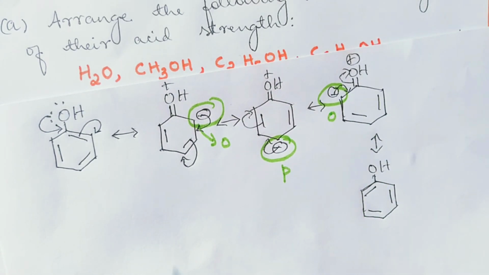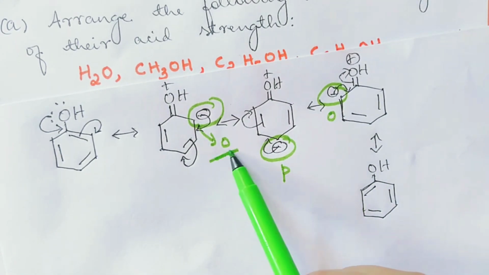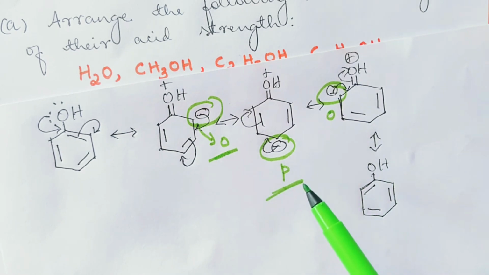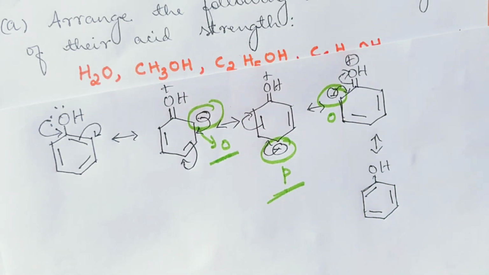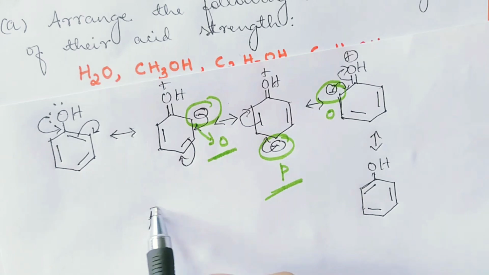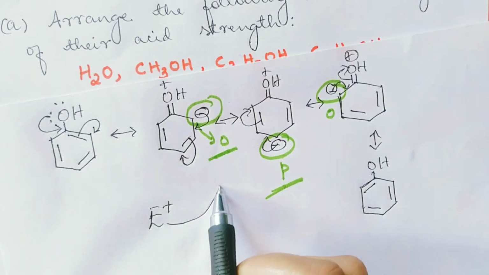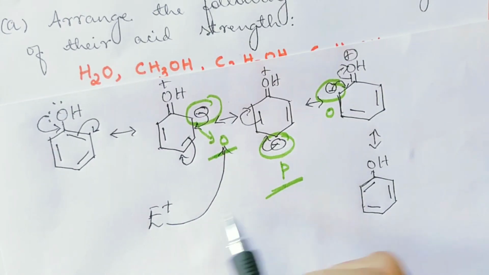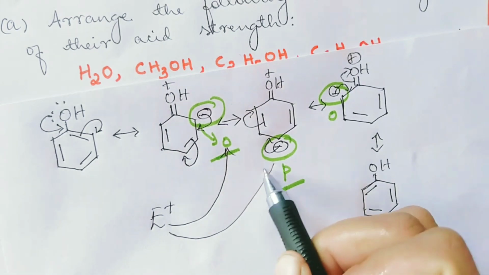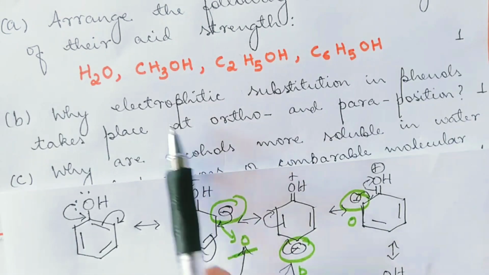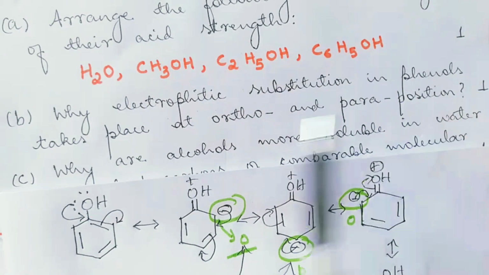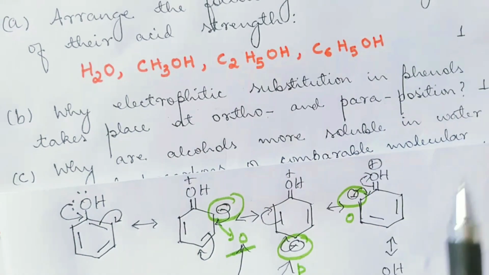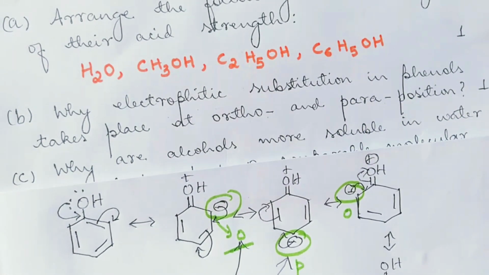So the electron density is high at the ortho and para positions. That's why when electrophile comes, it would attack at the ortho and the para position. That's why electrophilic substitution in phenols takes place at ortho and para positions.